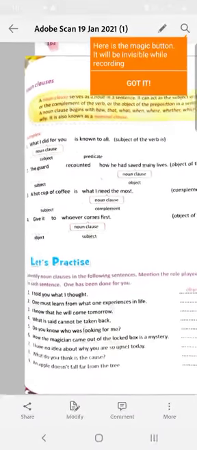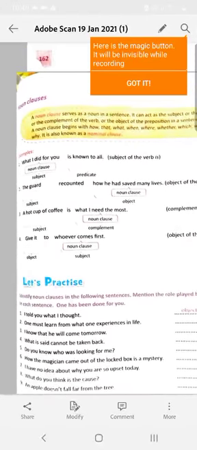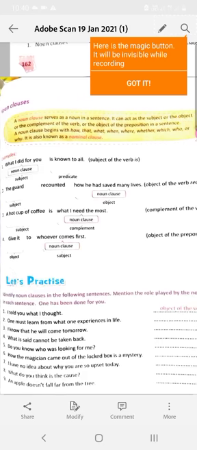Noun clause: a clause that is either the subject or object of a sentence is known as a noun clause. A noun clause serves as a noun in a sentence. It can act as the subject or object or the complement of the verb or the object of the preposition in a sentence. A noun clause begins with how, that, what, when, where, whether, which, who, or why. It is also known as a nominal clause.